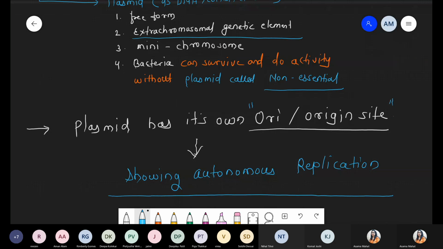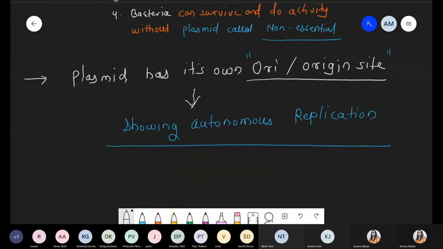So a plasmid definitely has its own origin site and shows autonomous replication. Another thing, can you tell me, in the case of bacteria, is replication unidirectional or bidirectional? Anyone? Nihal, Pratyusha, tell me. Bacterial replication, okay? And if we talk about the main chromosome, that is the nucleoid.